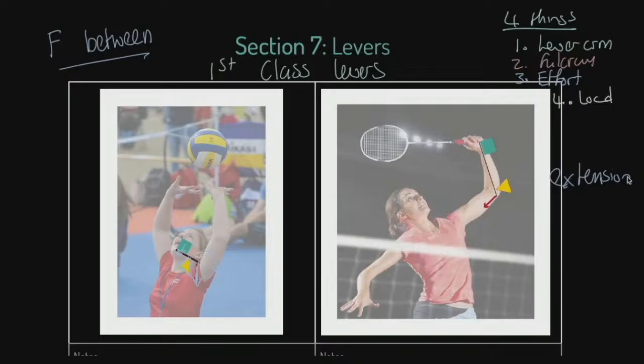But anyway, let's talk about extension. This one's more complex because we have the fulcrum of the elbow. We have the weight or the load or the resistance of the arm and the racket. But crucially, we have the tricep muscle here, which is pulling on this point of the elbow.